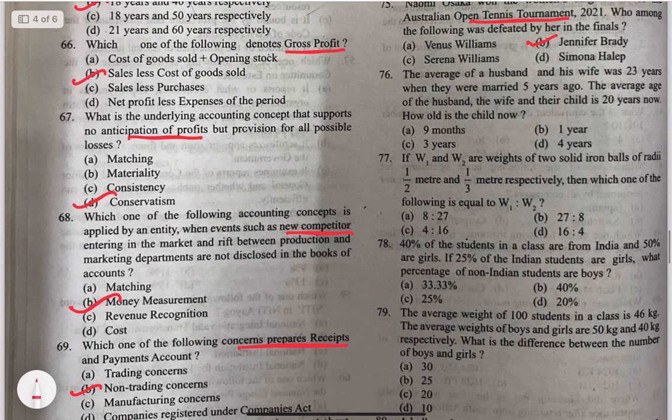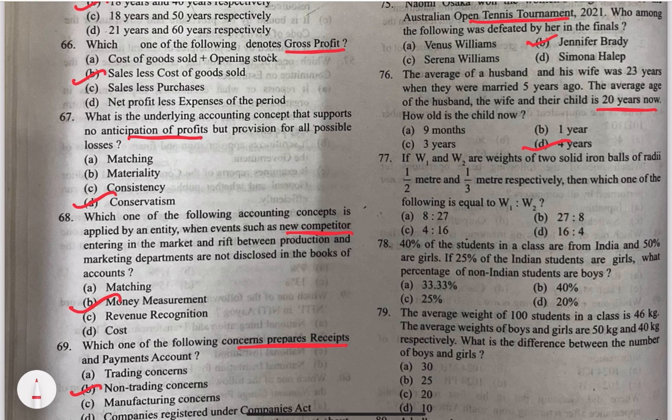76. The average age of a husband and his wife was 23 years when they were married 5 years ago. The average age of the husband, the wife, and the child is 20 years. How old is the child? Try to find the sum of the present ages of the couple, and then you can find out the child's present age. So that would be option D, 4 years.